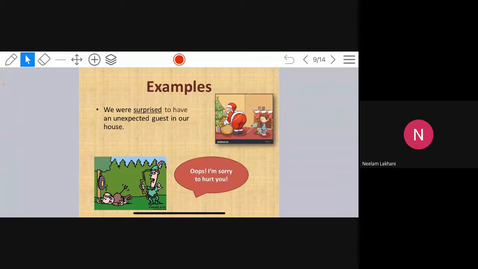Examples. We were surprised to have an unexpected guest in our house. Oops, I am sorry to hurt you.